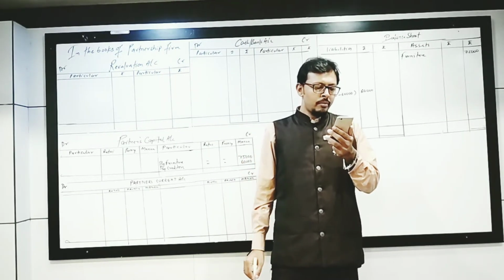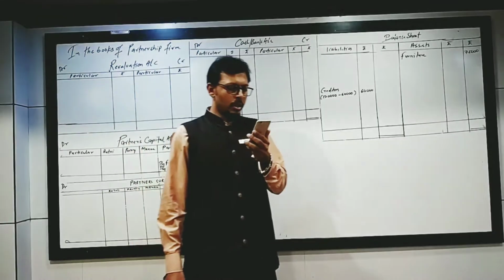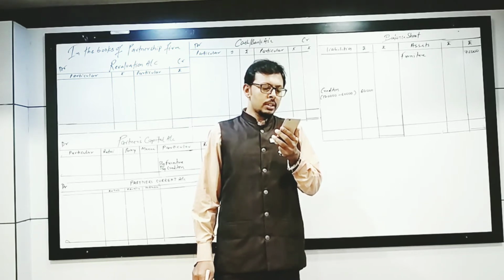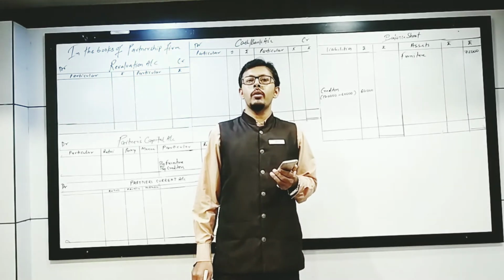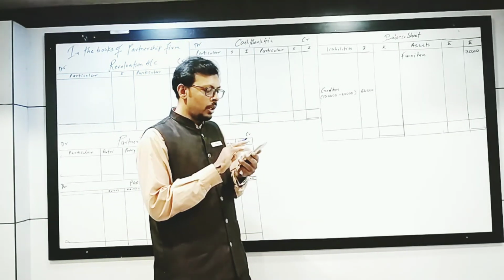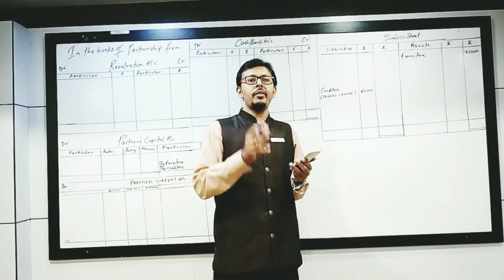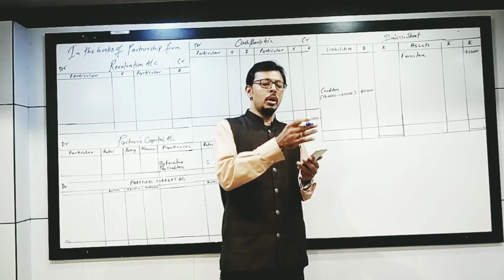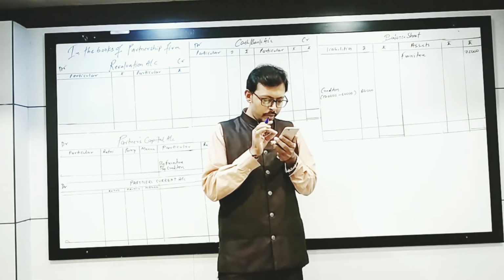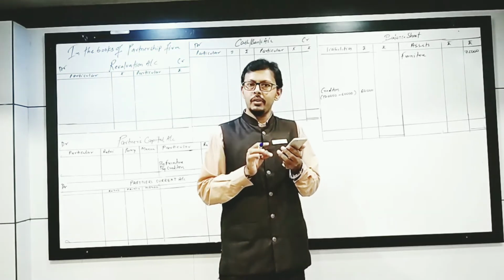Manan will be given 1/5 share in future profit. No need of finding the sacrifice ratio there. Manan will bring rupees 45,000 as goodwill in cash. If the new partner brings the amount of goodwill, it should be distributed among the old partners in terms of sacrifice ratio. But I have told you earlier, if the new ratio is given such that 1/5 we are admitting the new partner, then your old ratio and your sacrifice ratio will be the same. So let me see what the old ratio given here is. It is given as 5:3.